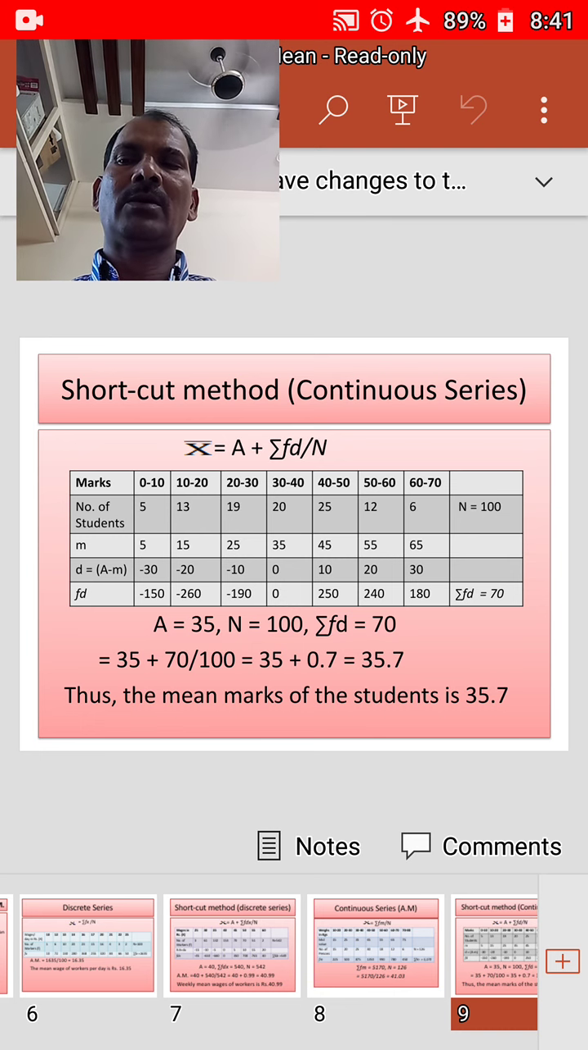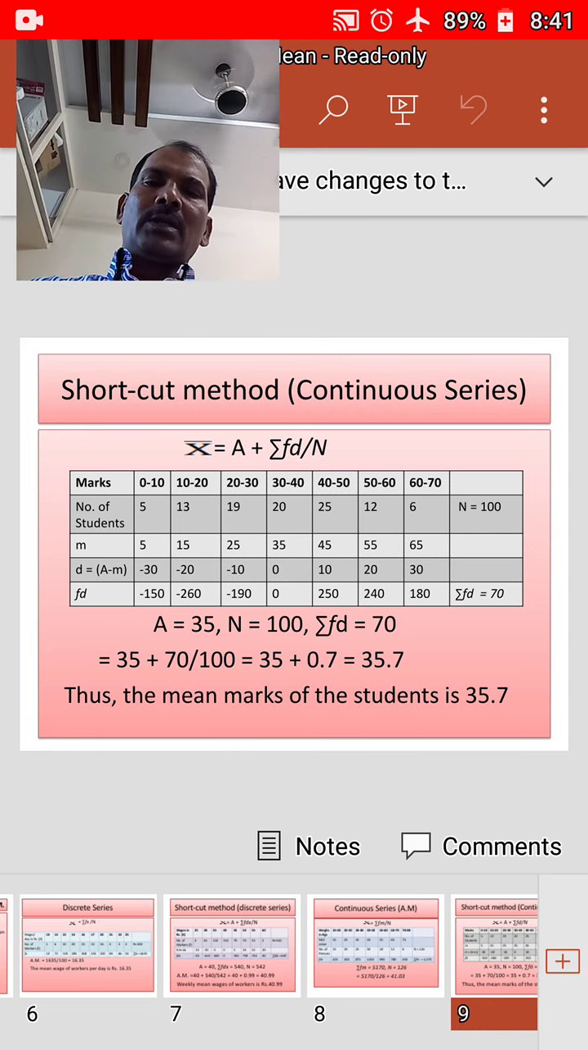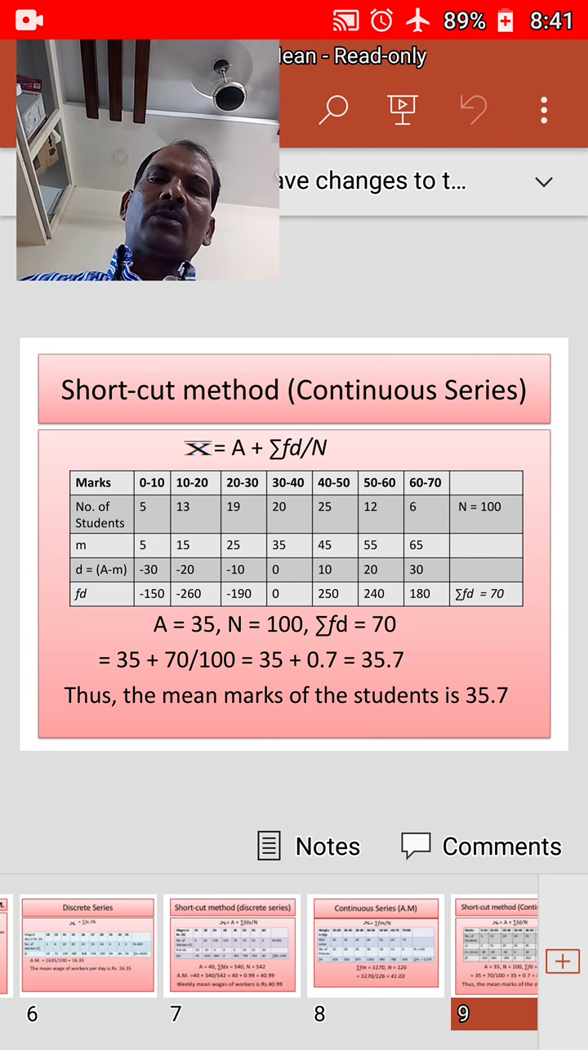Now we need to find out the mid values. 0 plus 10 by 2, 5; 10 plus 20, 30 by 2, 15; 20 plus 30, 50 by 2, 25; 30 plus 40, 70 by 2, 35; 40 plus 50, 90 by 2, 45; 50 plus 60, 110 by 2, 55; 60 plus 70, 130 by 2, 65. We got the mid values, and now we need to find out the deviations.